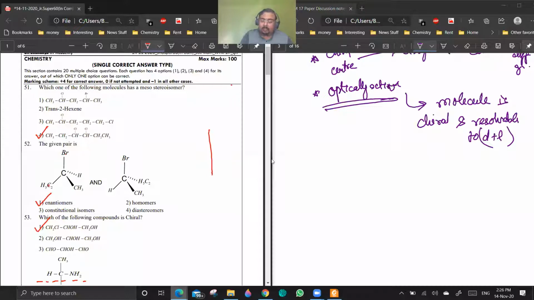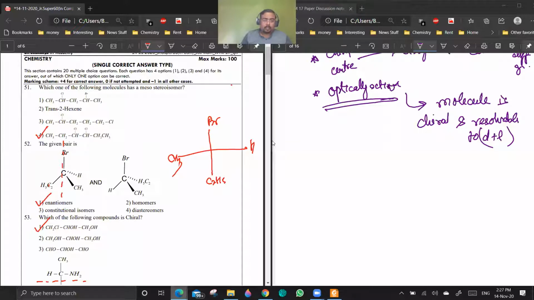The bonds which are in the plane of the paper will be written along the vertical line. This hydrogen which is dotted will be on the same side as that in the molecule. The one which is a solid dash will change its position. Are you getting a point? Yes, sir. That's it.